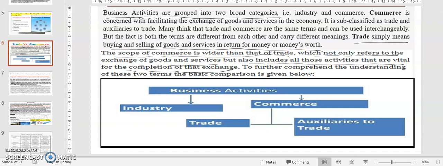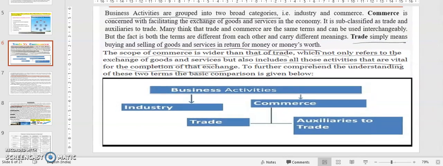To further comprehend, it is given that business activities can be divided into industry and commerce. Commerce is further divided into trade and auxiliaries to trade. This combination will form commerce. Trade plus auxiliaries to trade equals commerce.